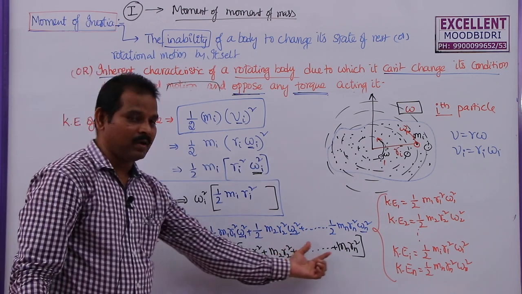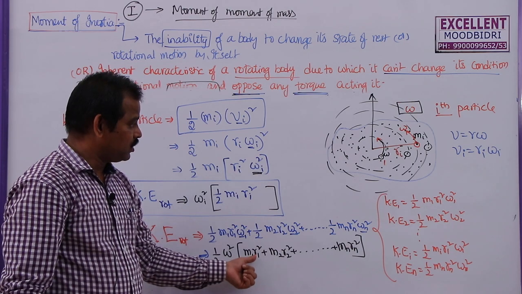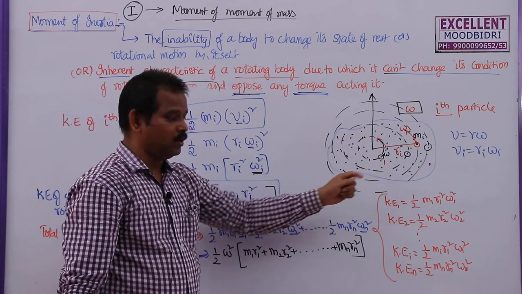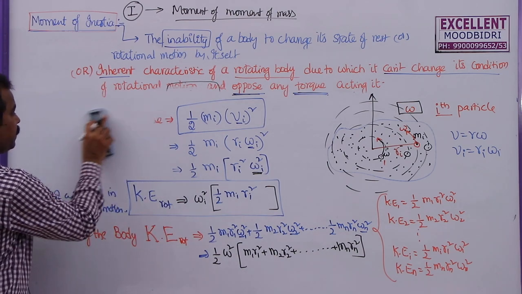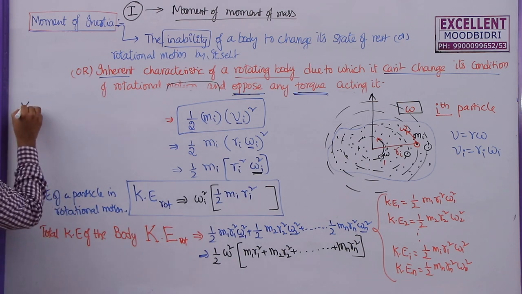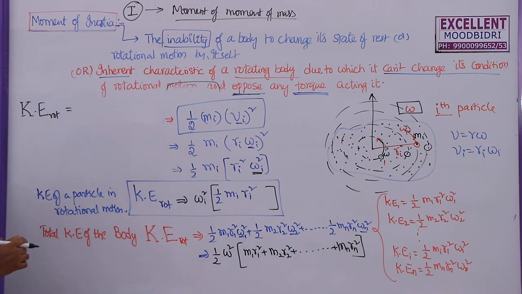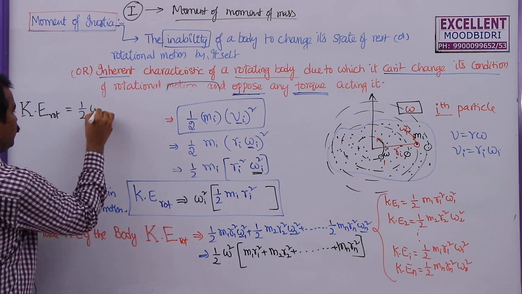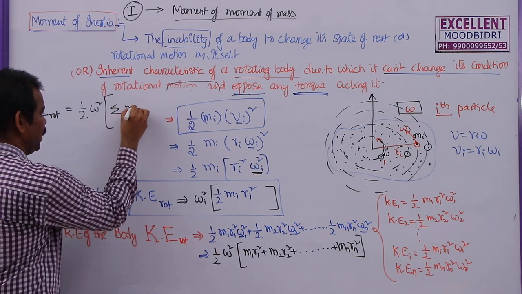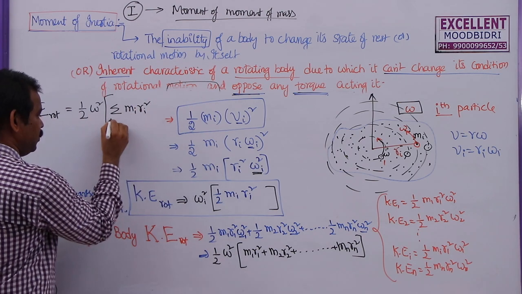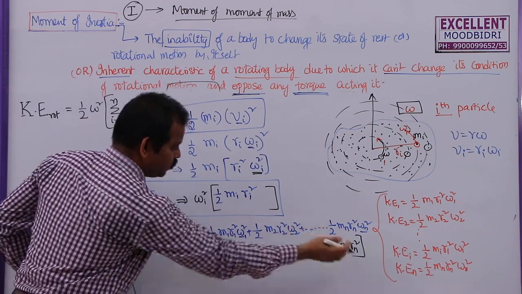This is the sum of the mass of each particle and the square of the distance of that particle from the axis of rotation. So the total kinetic energy of the body in rotational motion is given by half omega square, and instead of this I can write sigma mi ri square, with i from 1 to n.